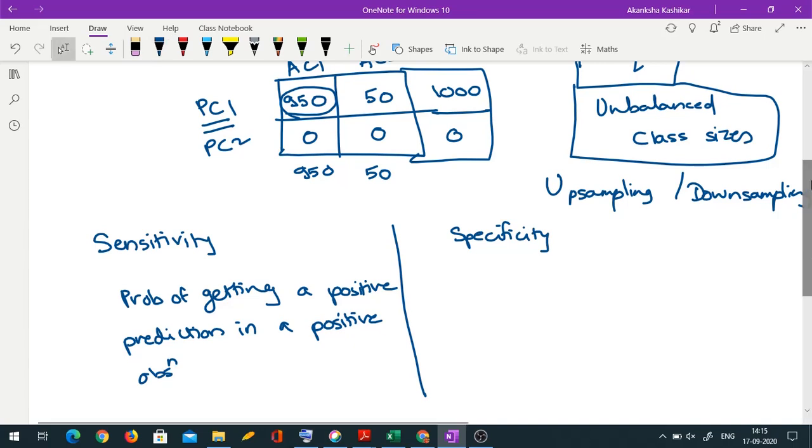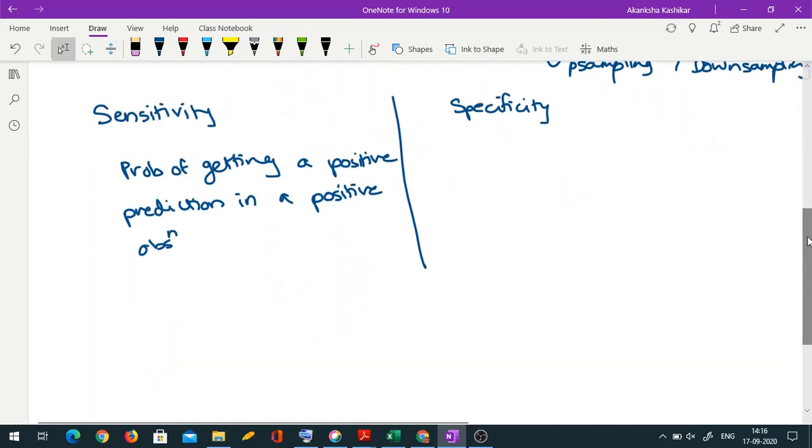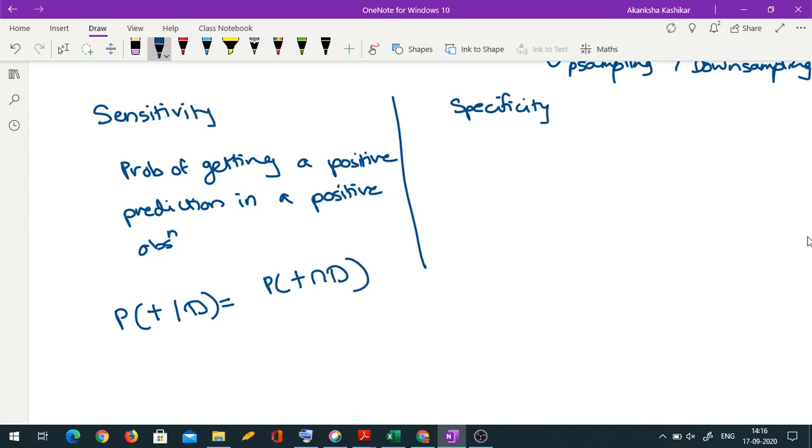Okay, so basically it is conditional probability of test being positive. If I talk in medical terms, it is conditional probability of test being positive given that the person actually has the disease. Okay, so it would be conditional probability means it would be ratio of probability of positive intersection D upon probability of D. Okay, so sensitivity is this. This means what?